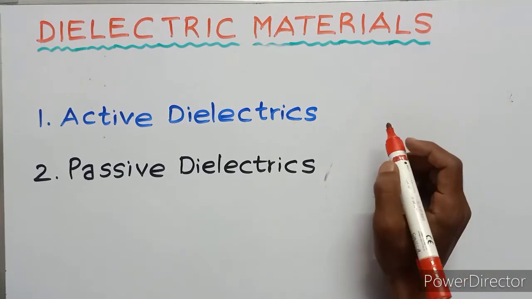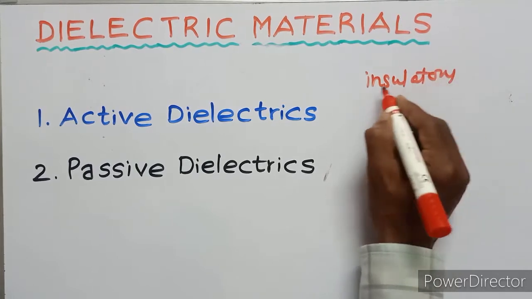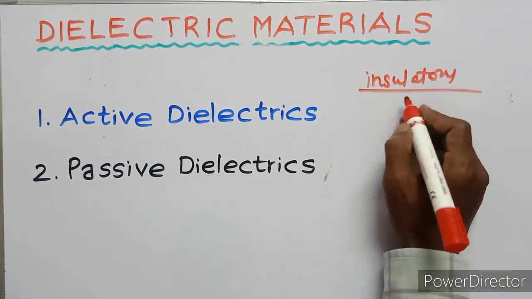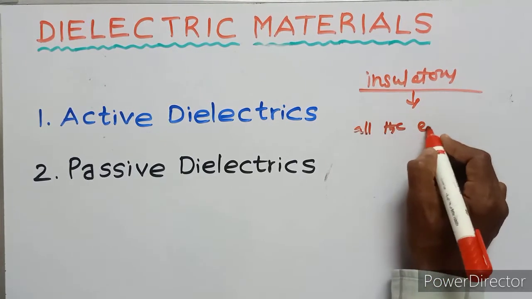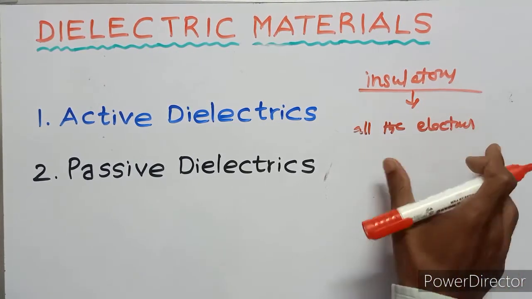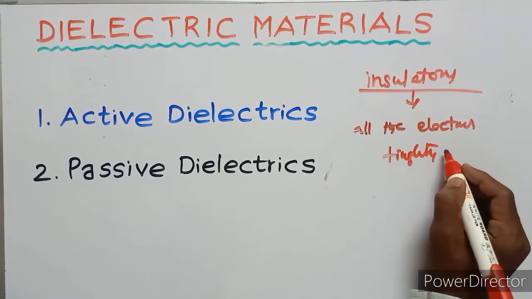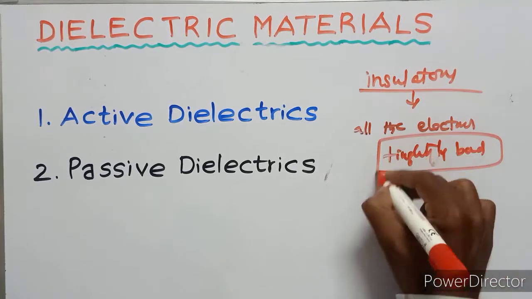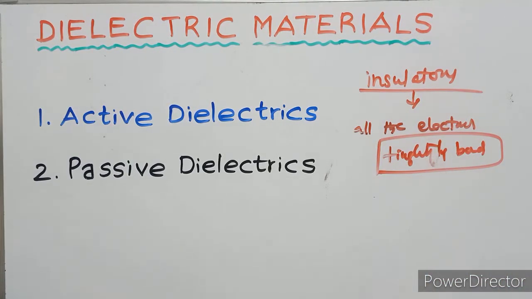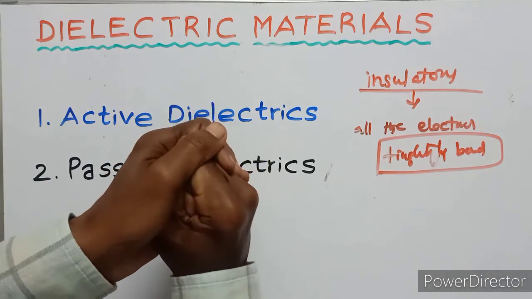The dielectric materials are also called insulators. In dielectric materials, all the electrons are tightly bound. Tightly bound means there is no free electrons. So this is the tightly bound.